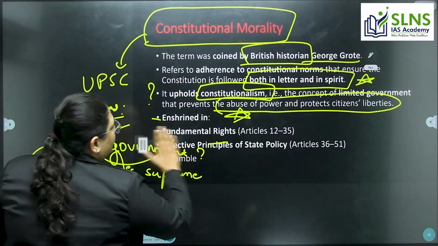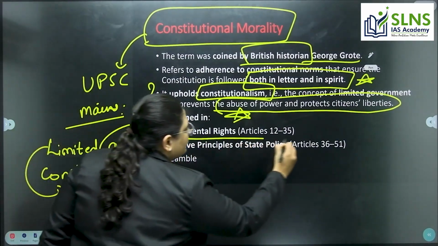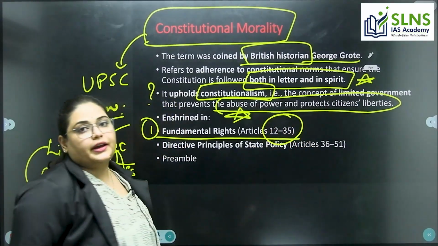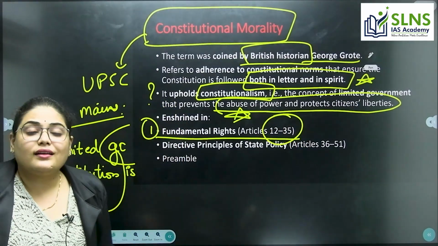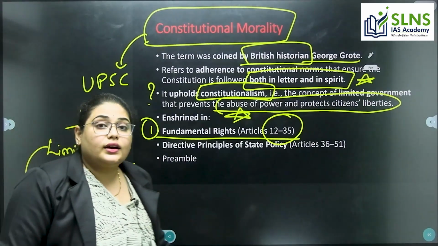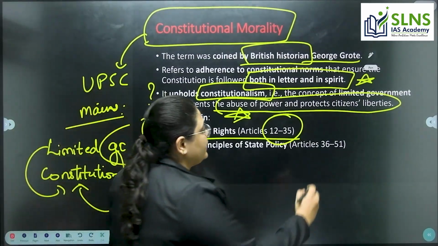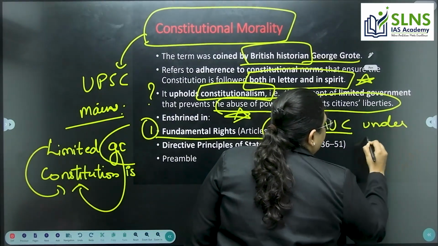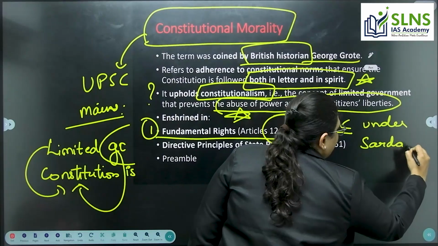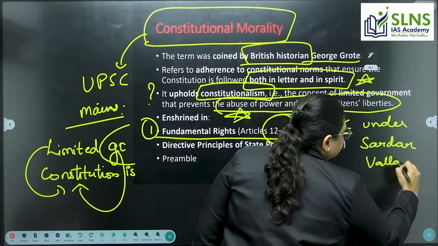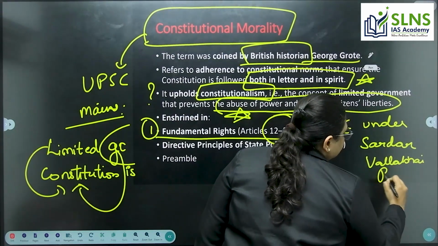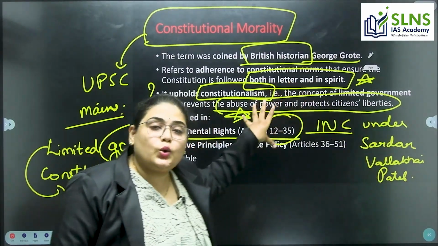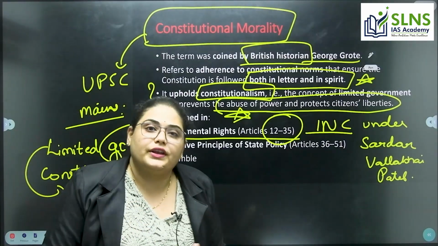Number one, the fundamental rights, which are mentioned in Articles 12 to 35. The fundamental rights are included based on the resolution of the Indian National Congress under Sardar Vallabhbhai Patel. This resolution was included while drafting the constitution.